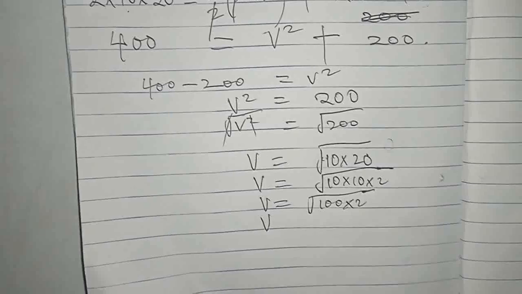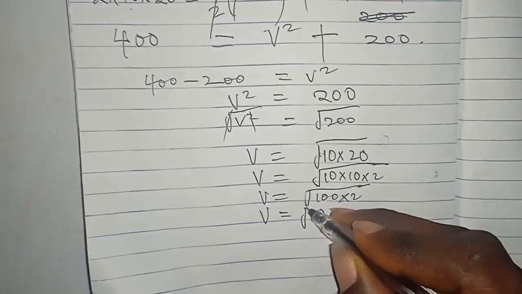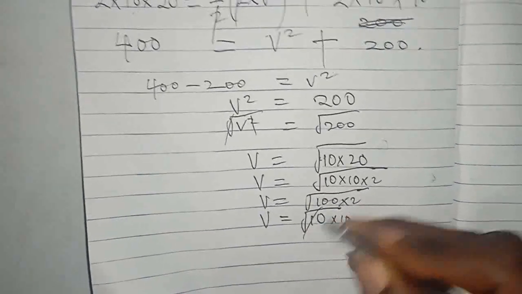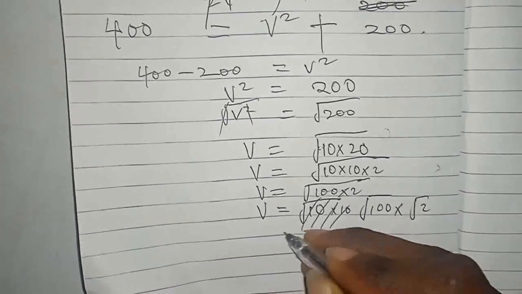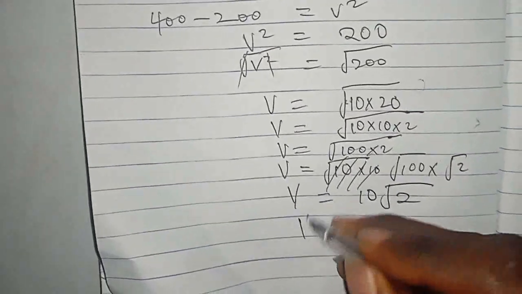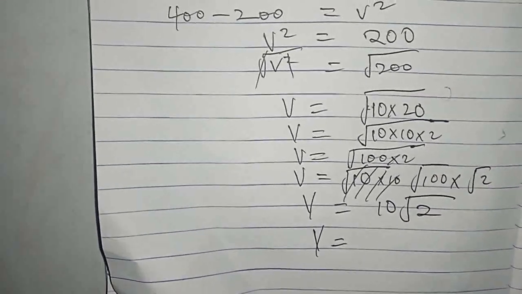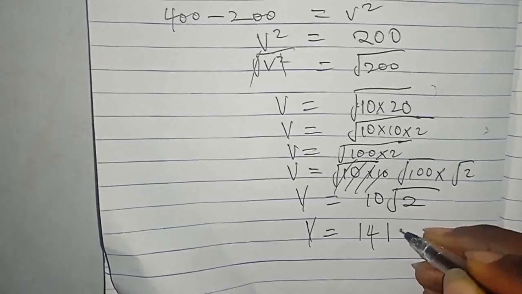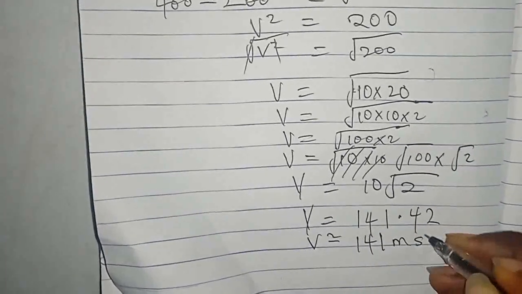I know that root 100 is 10. So v is equal to 10 root 2. You can do root 2 times 10, so v is equal to 14.142. So v is approximately 14.1 meters per second.